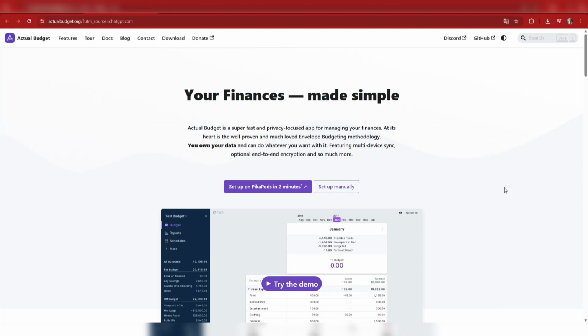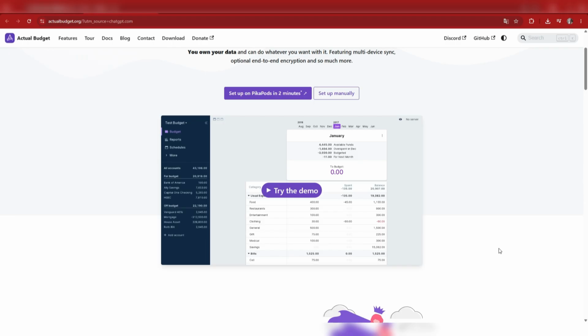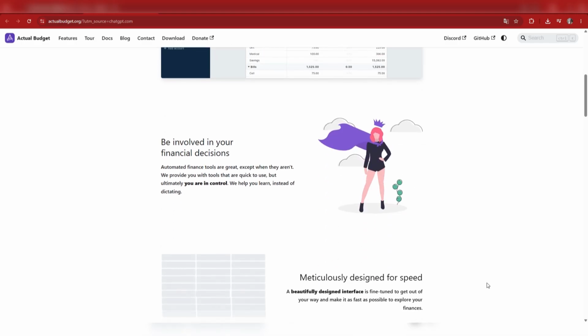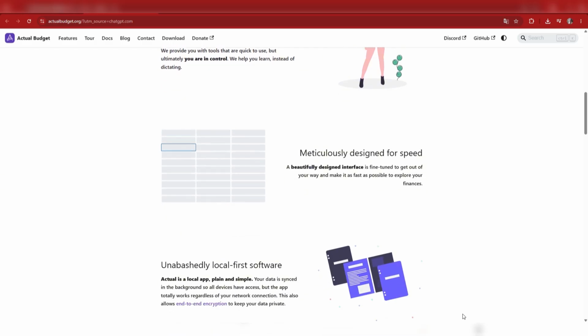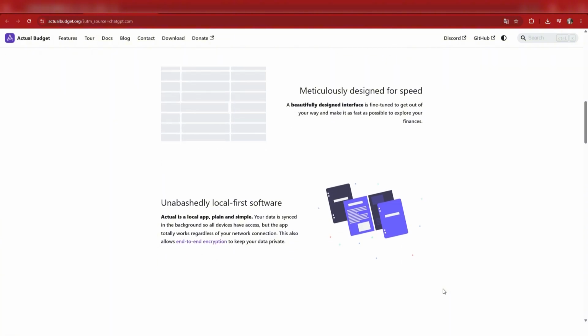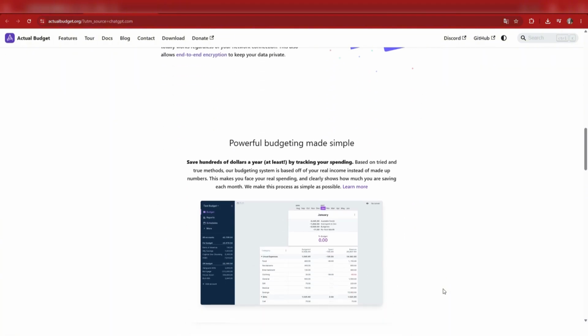If you're looking for a free alternative to YNAB in 2026, two names always come up: Actual Budget and Firefly 3, because honestly, they are both powerful open-source tools, but they are not the same kind of system. So in this video, we're going to break down the truth about Actual Budget versus Firefly 3 and which one actually fits your needs. First, what is Actual Budget?